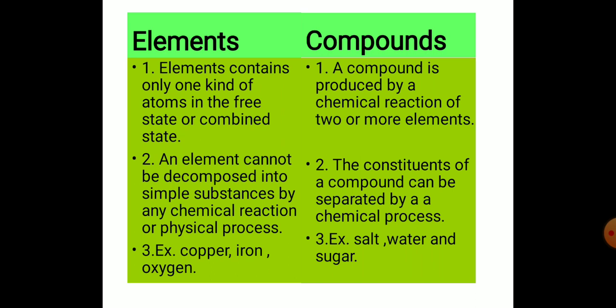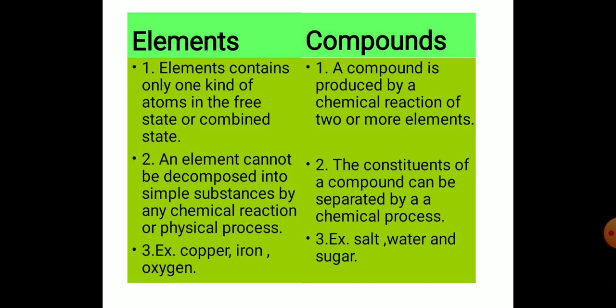The second point: an element cannot be decomposed into simple substances by any chemical reaction or physical process. Elements cannot be decomposed. In compounds, the constituents of a compound can be separated by a chemical process.